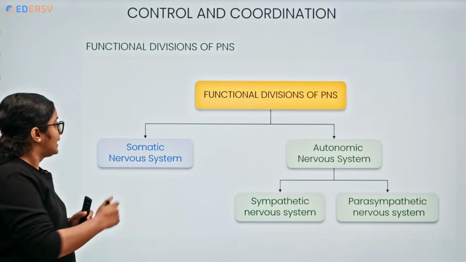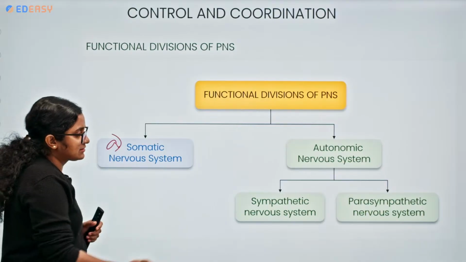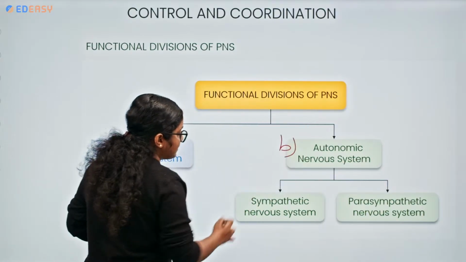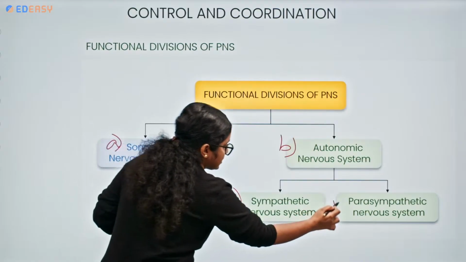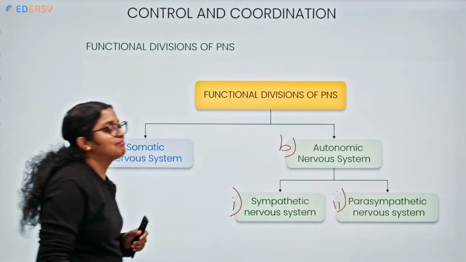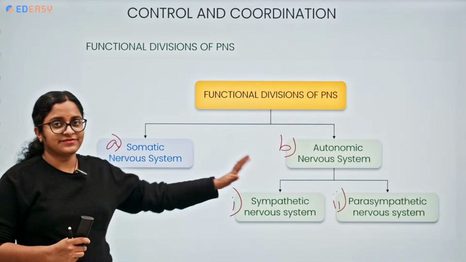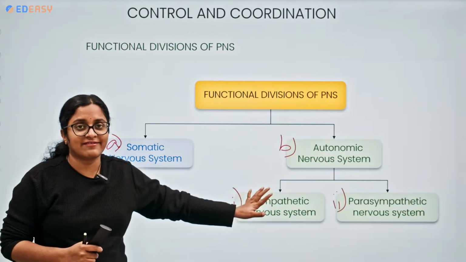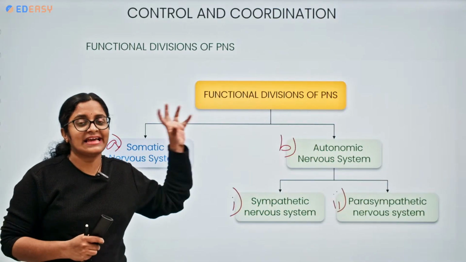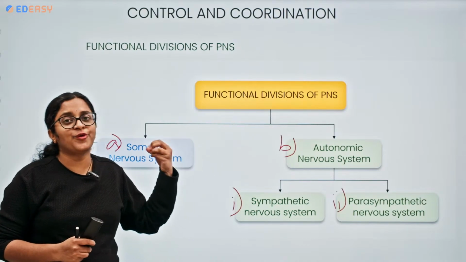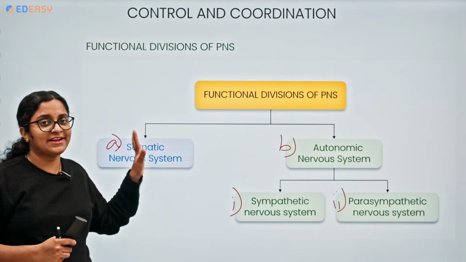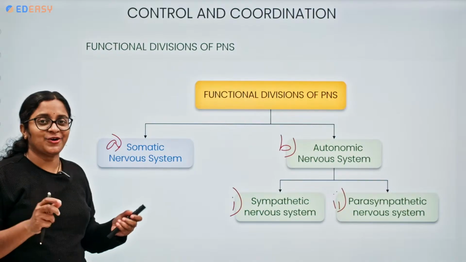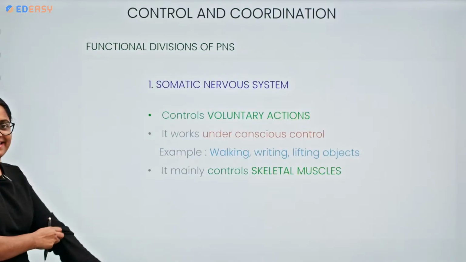So, functional divisions of the PNS. It has the somatic nervous system and the autonomic nervous system, with two divisions, sympathetic and parasympathetic. At this standard, all these things are not required, but for your information I will be giving only a few of the topics, not much detail, just slight information and the introduction.